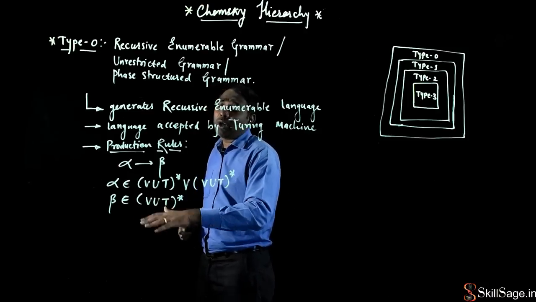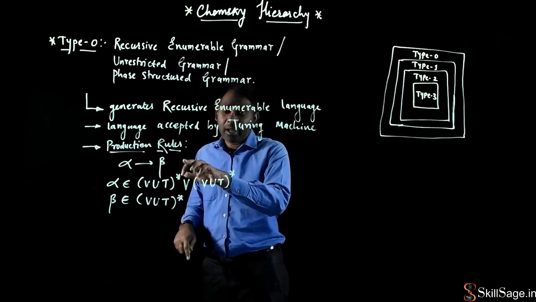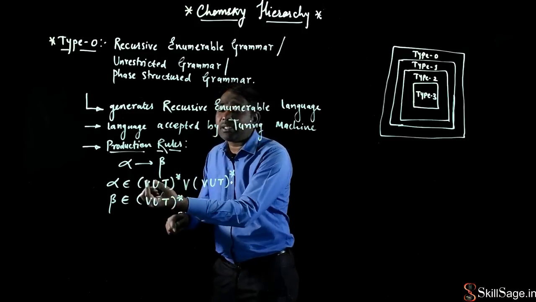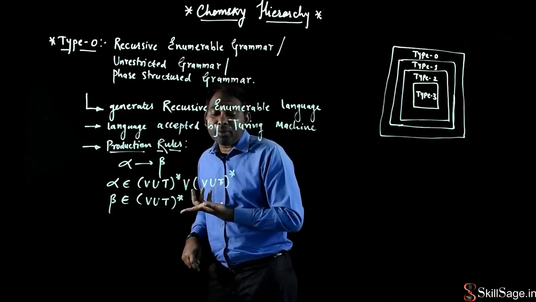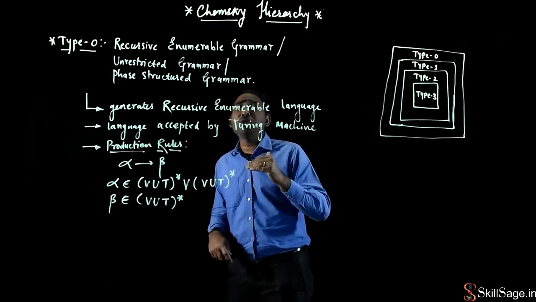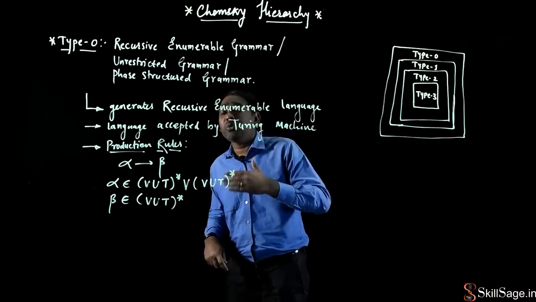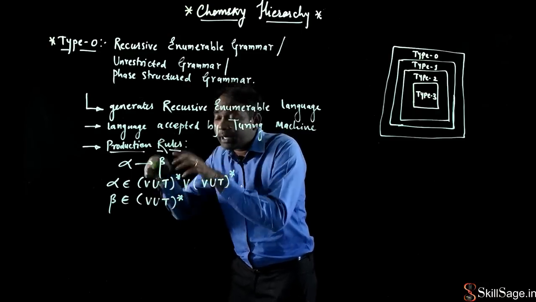Alpha belongs to (V union T) star closure, with one V present. V stands for variable, as we have seen in the grammar, and T stands for terminal symbols. Star closure means 0 or more occurrences of variables or terminal symbols.